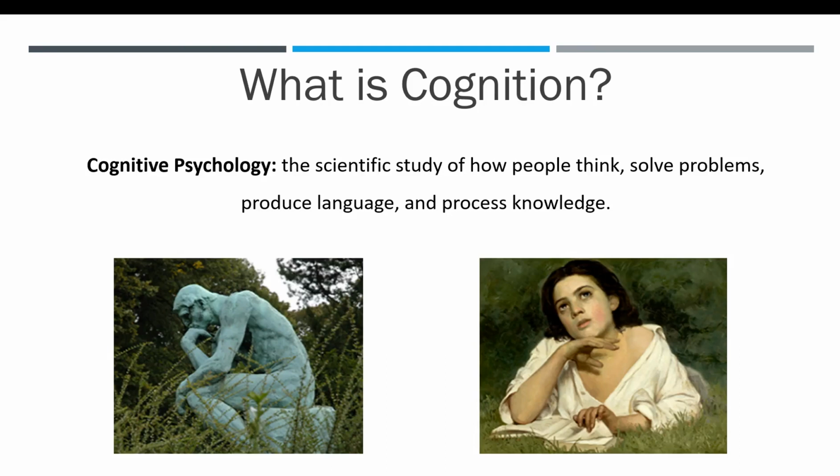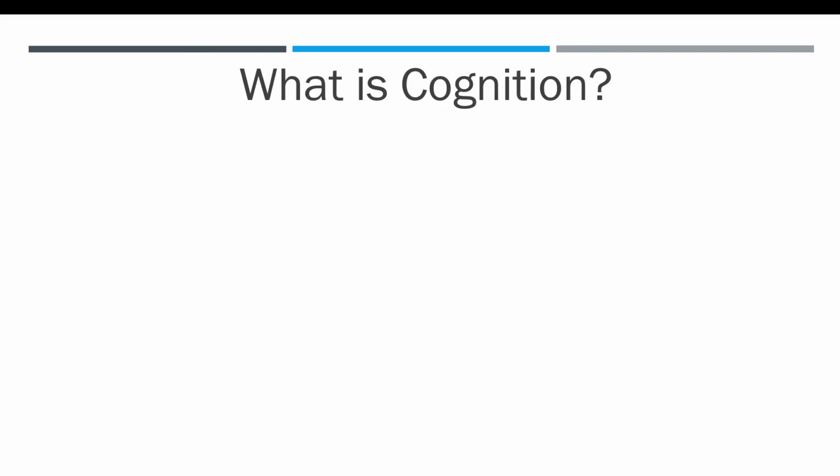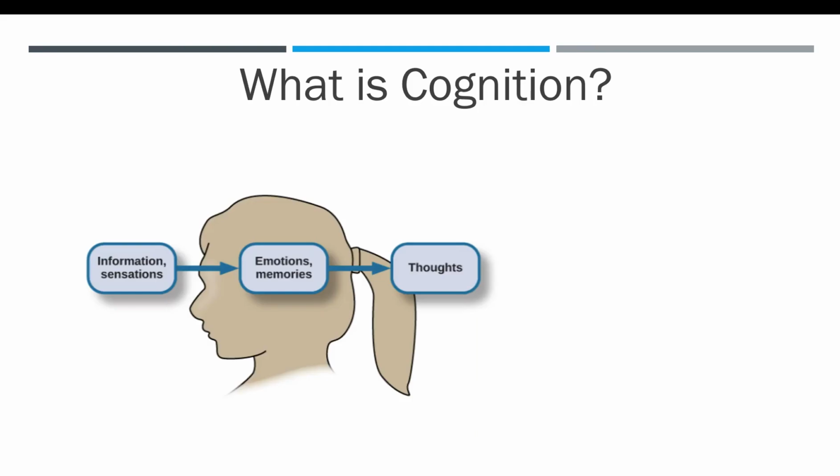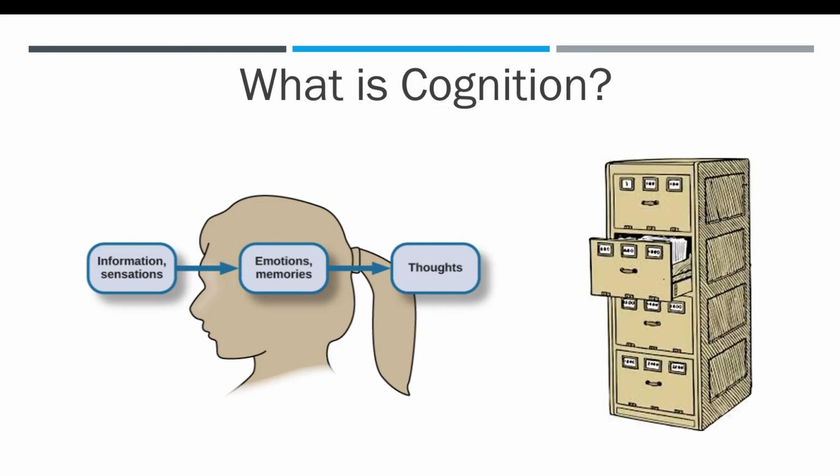So cognition, or cognitive psychology, is the study of how people think, solve problems, produce language, and process knowledge. When we learn about the different things in our environment, we take in sensory input from our five senses, and then process them into memories that are categorized. Our brain automatically categorizes information like a file cabinet.